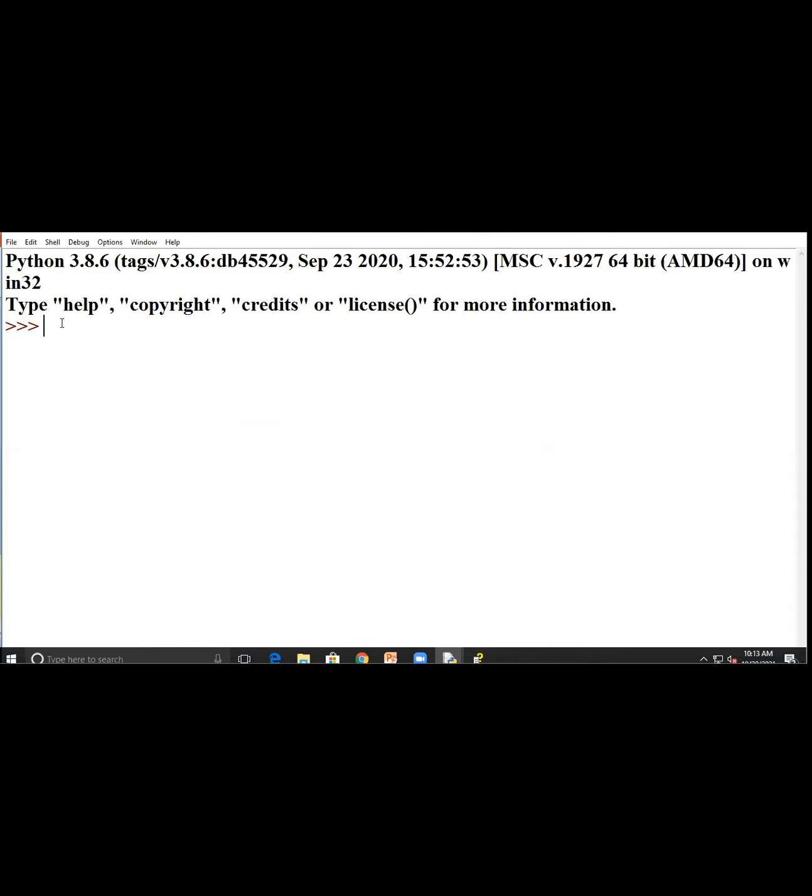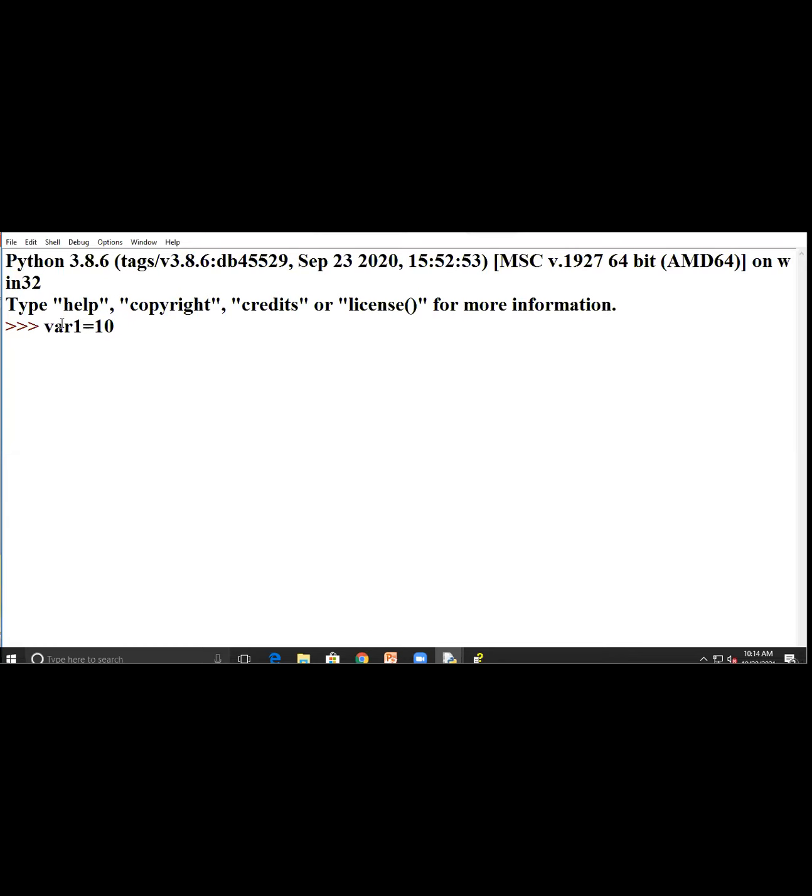We have to see a simple program: how to find the data type of a declared variable in our program. For finding that, we have only a single line of code. Here I declare one variable, variable one, equal to 10.